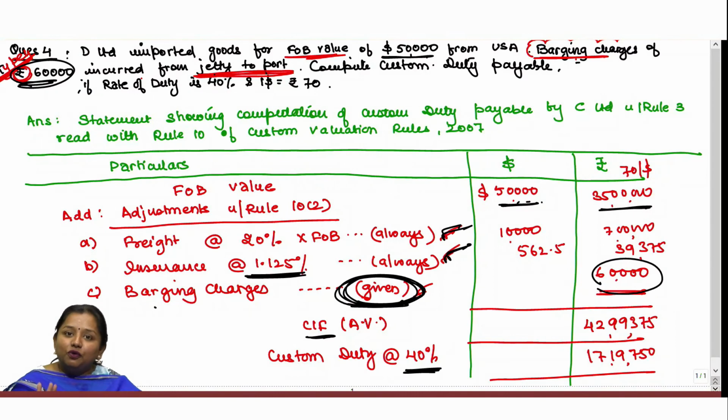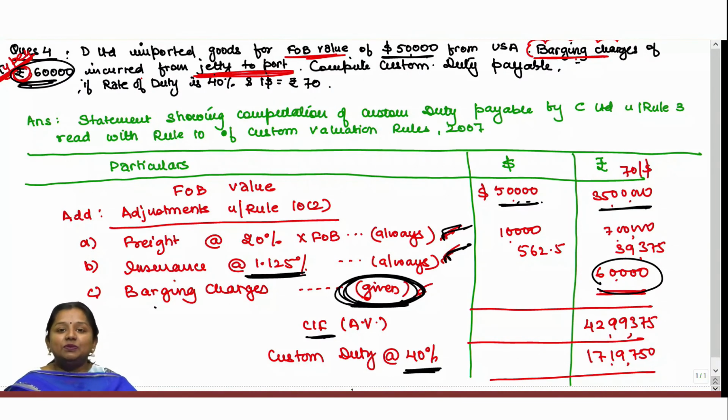And on the basis of this rule, 4 types of question can come up. In the first category, no freight or insurance is given, then you have to add it on. In the second type, CIF value is given with air freight, where you have to make adjustment for adding the correct air freight of the lower of the two.